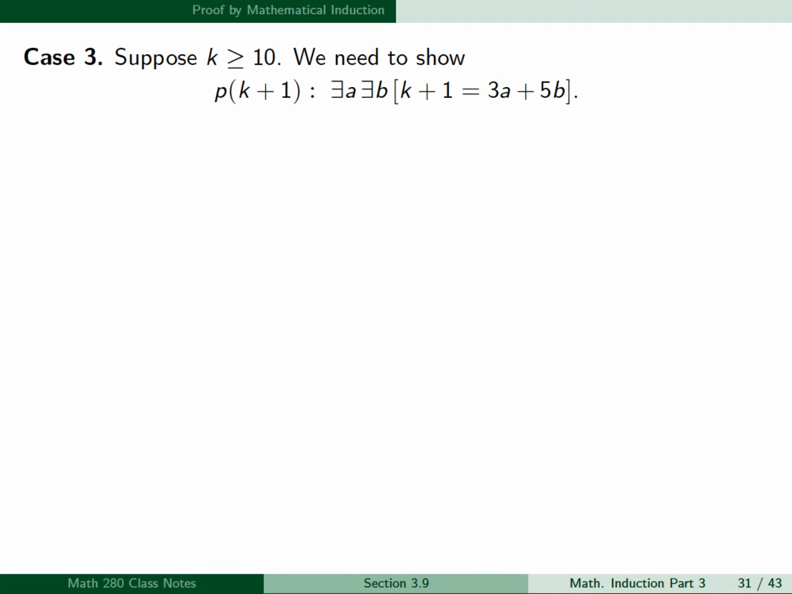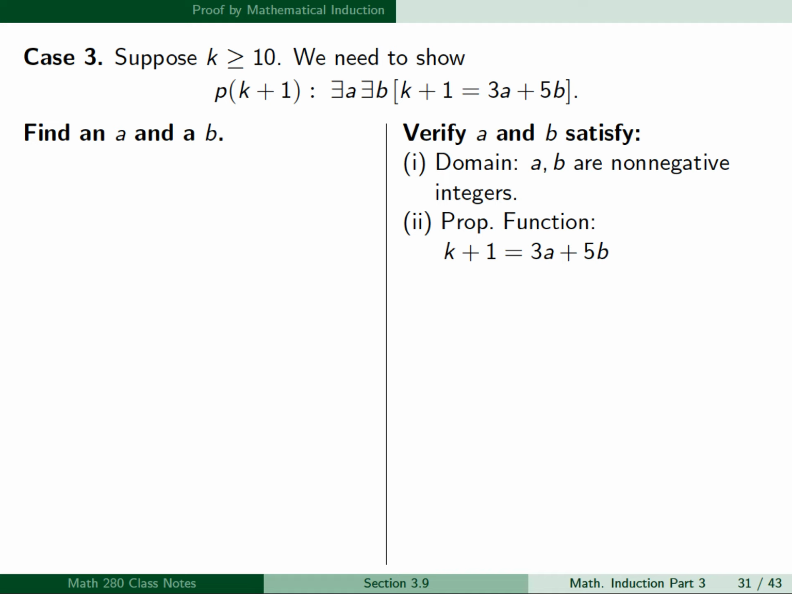So then case 3, we're going to suppose that k is greater than or equal to 10. So we need to show p of k plus 1, which again is there exists an a and a b such that k plus 1 equals 3a plus 5b. So this is an existential statement, so we'll set it up as we usually do for existential statements with our two columns. So in the left-hand column, we need to find an a and a b, and in the right-hand column, we'll verify that a and b satisfy our two conditions.